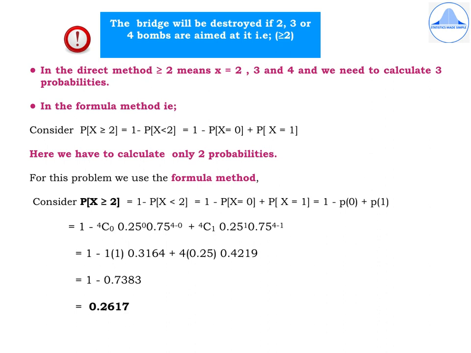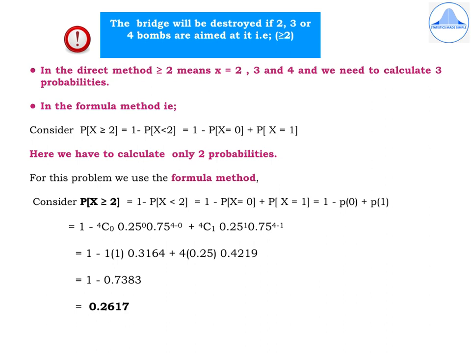Now we need to decide whether we use the direct method or the formula method. So in the direct method, greater than or equal to 2 means x takes the values 2, 3 and 4, and we need to calculate 3 probabilities. In the formula method, we use probability of x greater than or equal to 2, which is written as 1 minus probability of x less than 2.